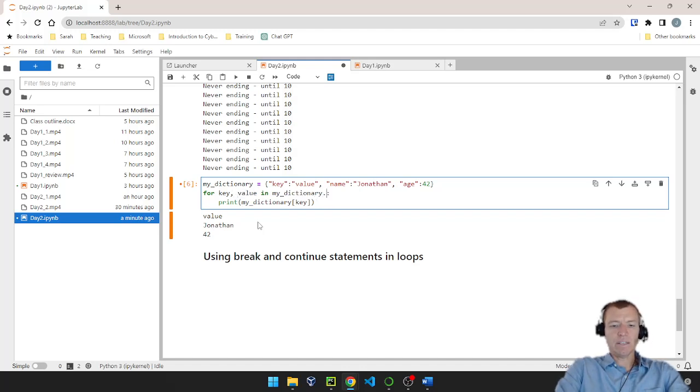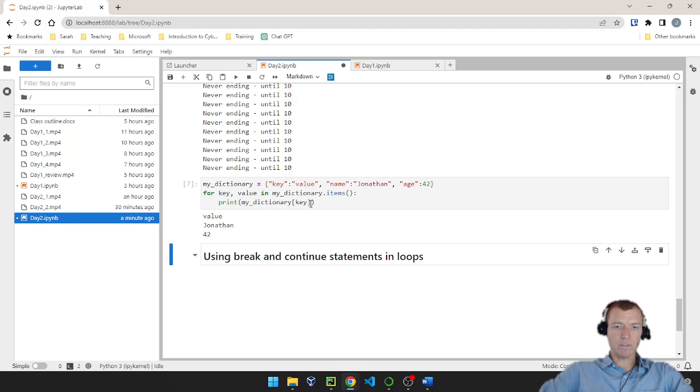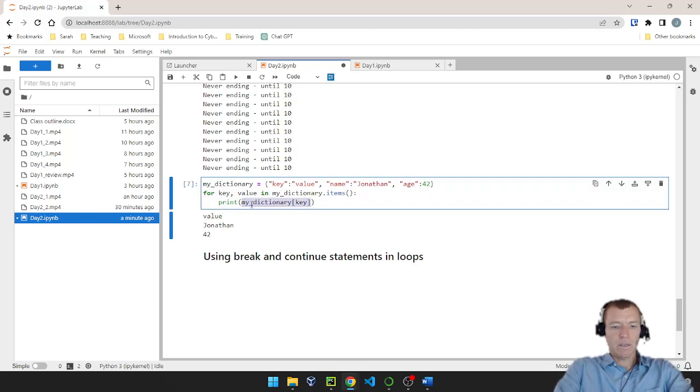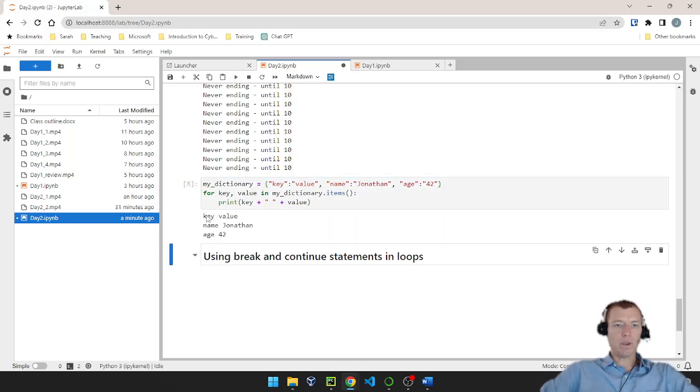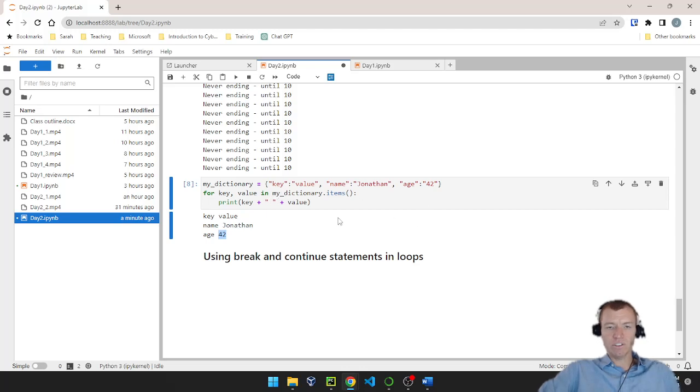So dictionary has items. Oh, I forgot to, sorry, now I can reference, we'll say key plus a space plus the value. And let's go ahead and, oh, I can't do that. I've got to make this a string if I want to do that. There we go. So I have the key is value, the name, its value is Jonathan, and the age is 42. But I made them all strings just because I wanted to do simple addition here, right? So that's why I made 42 a string.